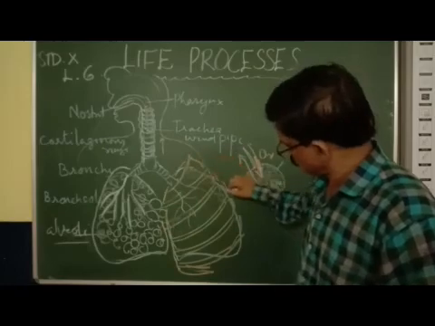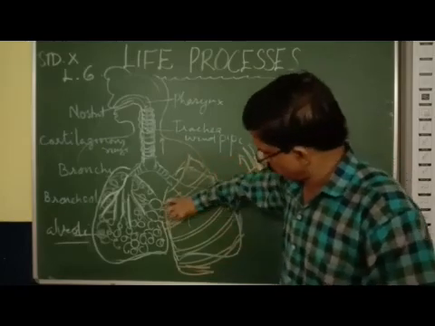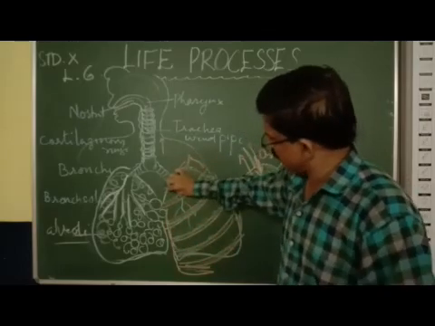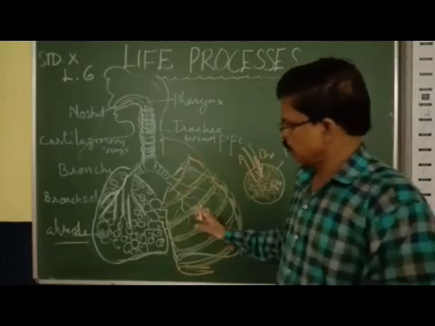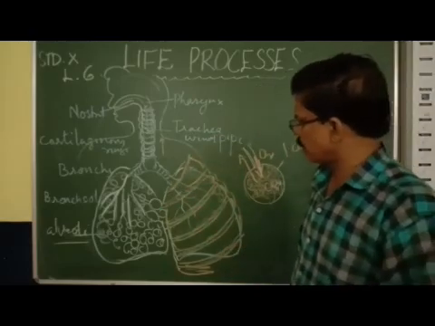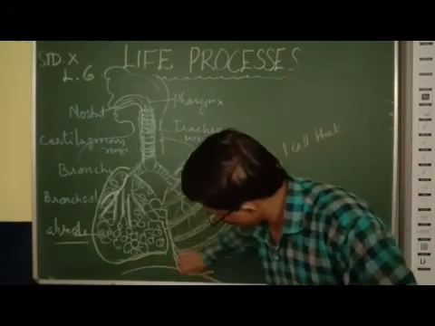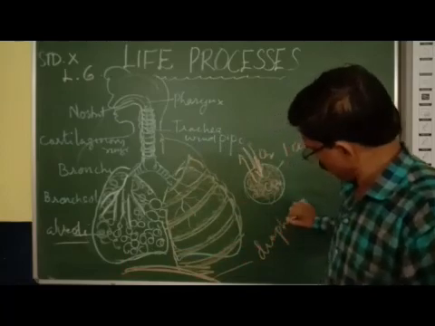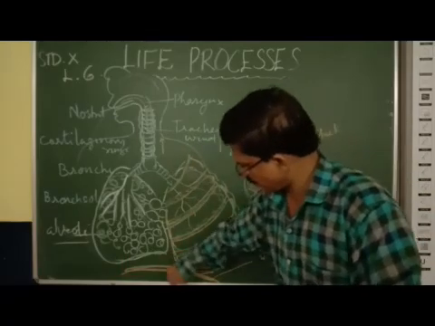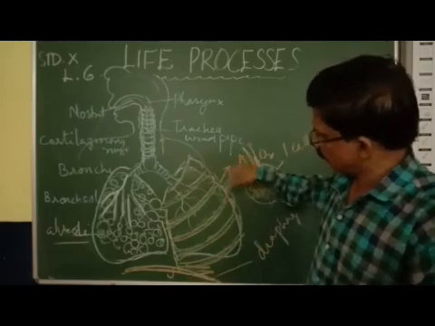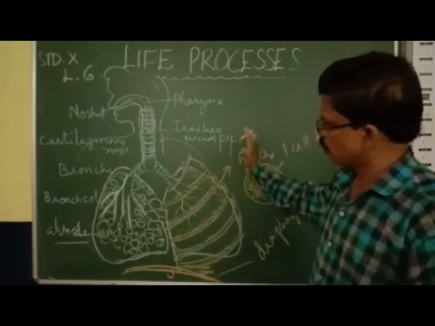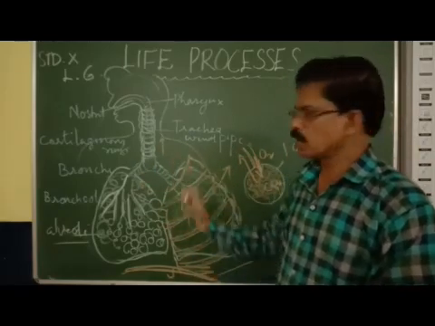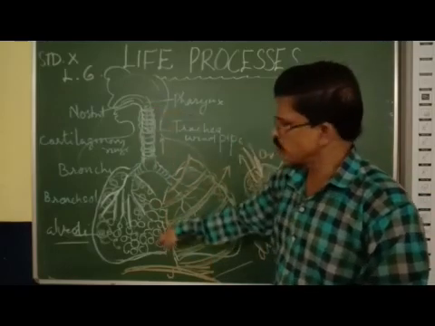During inhalation, the diaphragm, a muscular sheet, moves downwards, and the ribs move upwards. The thoracic volume increases. When volume increases, the pressure decreases. So the air will rush into the lungs.